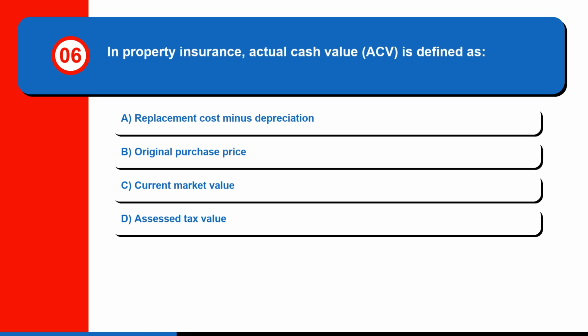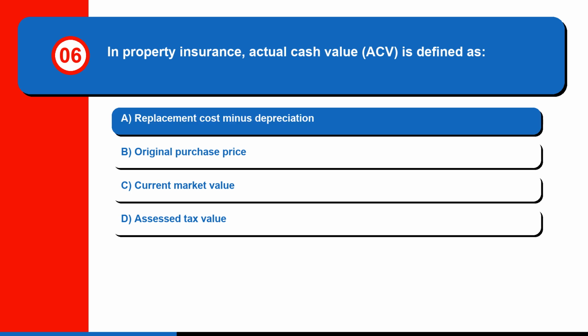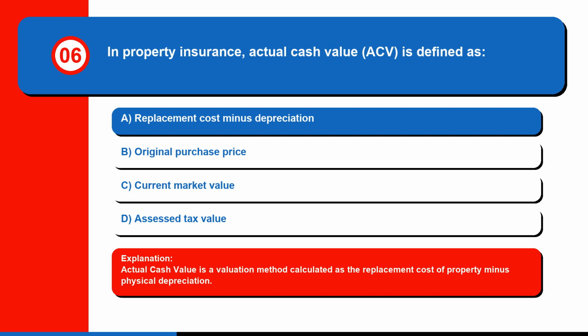Question 6. In property insurance, actual cash value, ACV, is defined as A. Replacement cost minus depreciation. B. Original purchase price. C. Current market value. Or D. Assessed tax value. The correct answer is A. Replacement cost minus depreciation. Actual cash value is a valuation method calculated as the replacement cost of property minus physical depreciation.